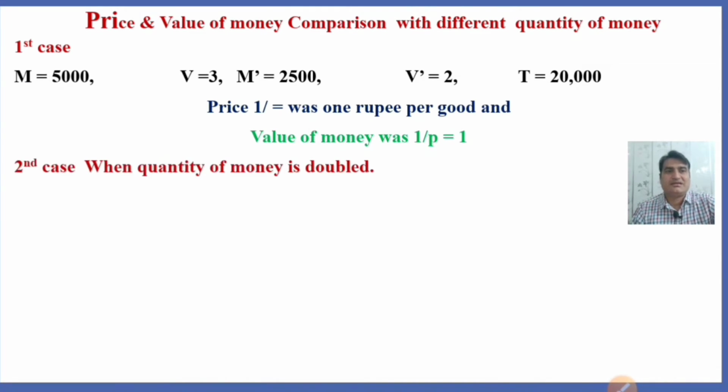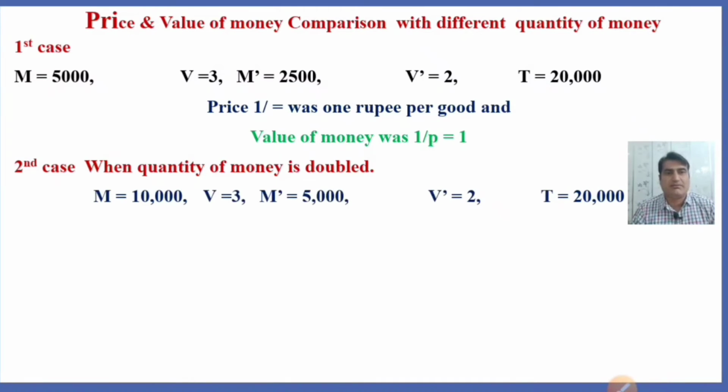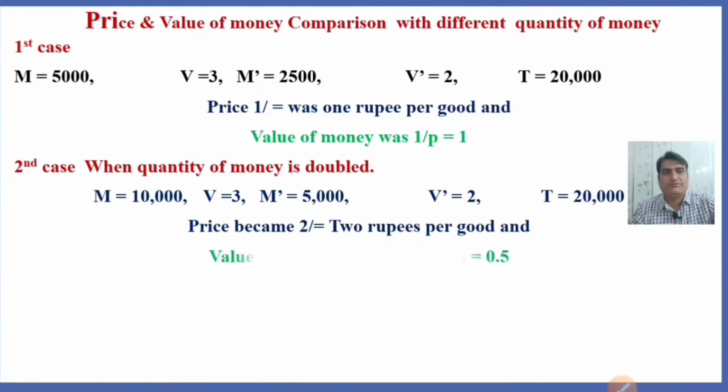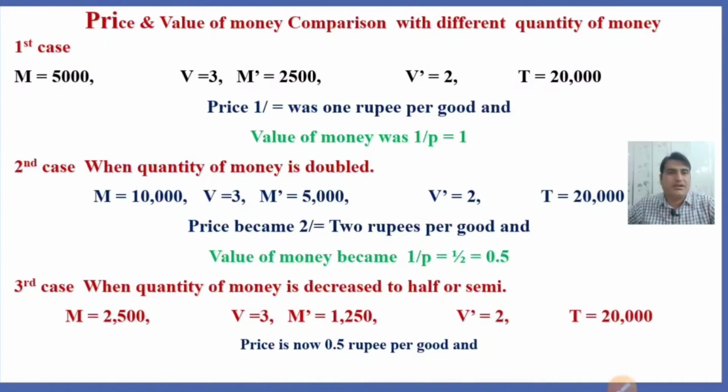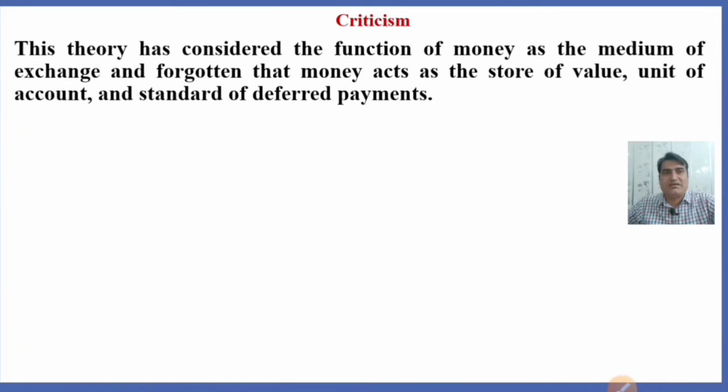In the second case, we observed that when the quantity of money doubled from 5000 to 10,000, keeping the velocity and the goods transacted the same, the price became 2 rupees per good and the value of money became half, that is 0.5. And in the third case, we analyzed that when the quantity of money was decreased to half, to 2500, the price is now 0.5 rupees per good and the value of money is now double, that is 2 instead of 1. What were the criticisms made of this theory?